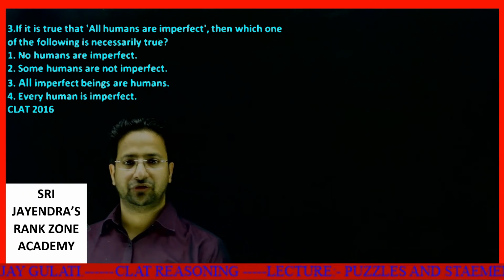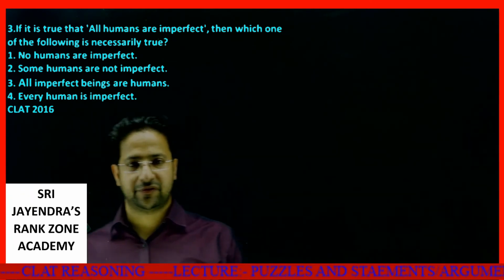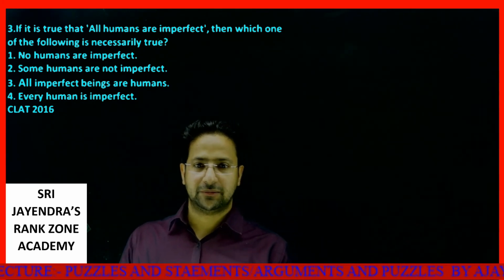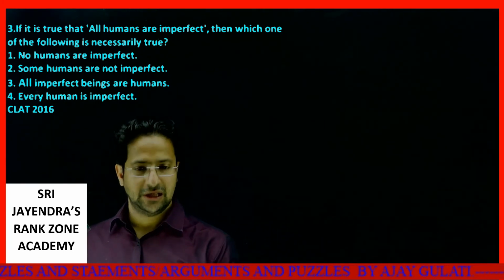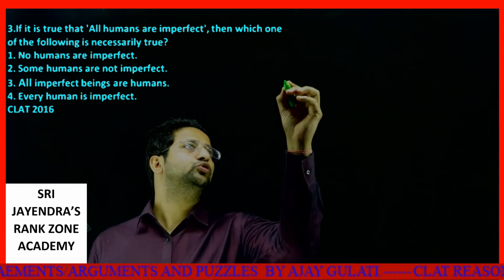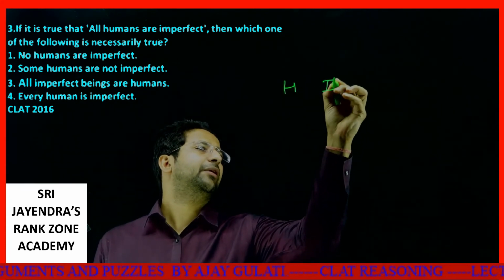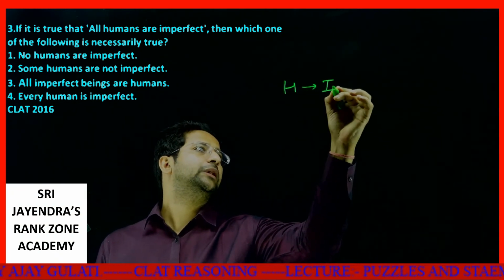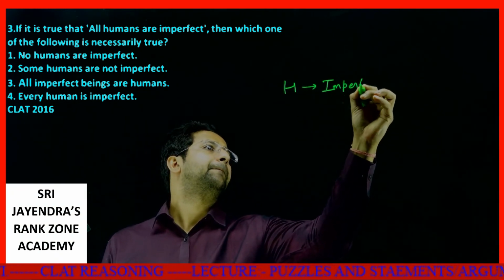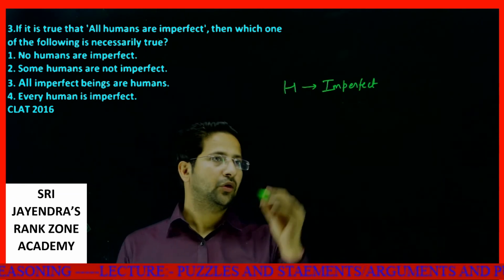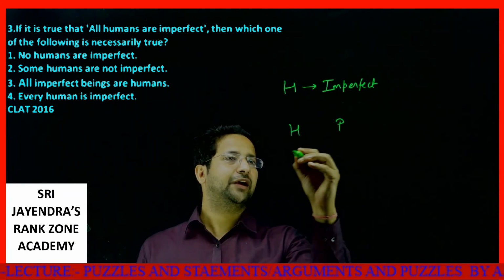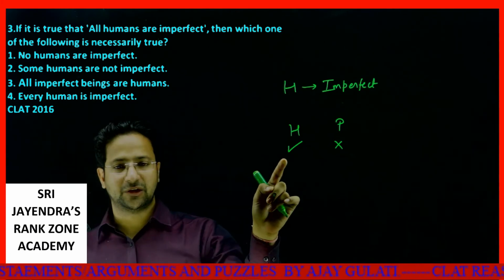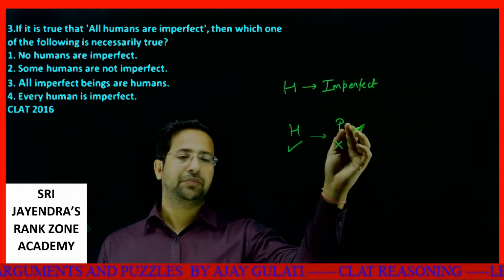Next question. If it is true that all humans are imperfect, then which one of the following is necessarily true? The first statement is no humans are imperfect. See, it is saying whosoever is human is imperfect. If it is a human, then it is imperfect. Or I can say, if this is a human, then it is not perfect. If this is a human, then it won't be perfect.